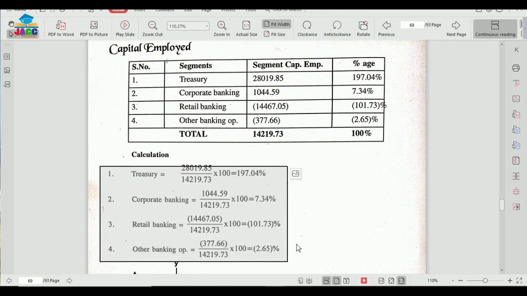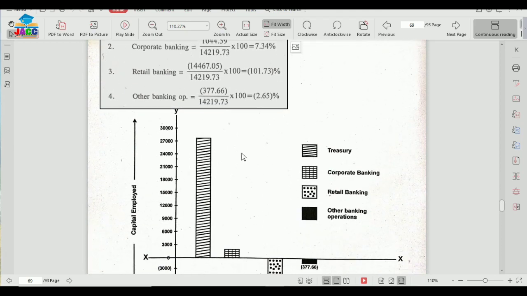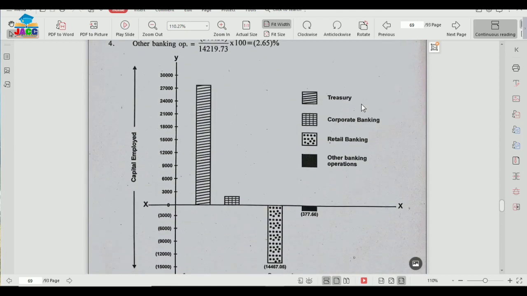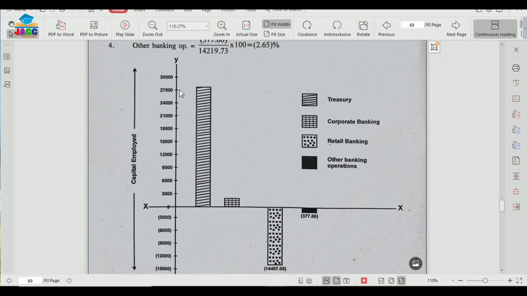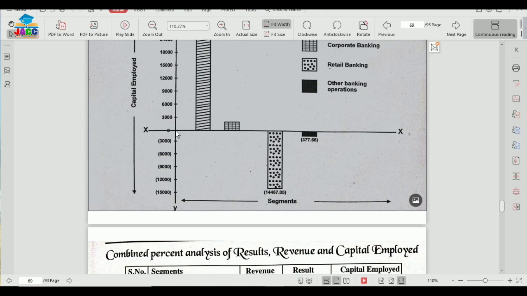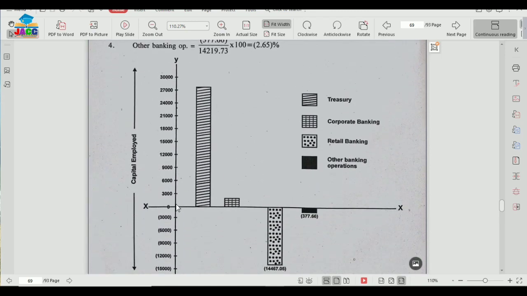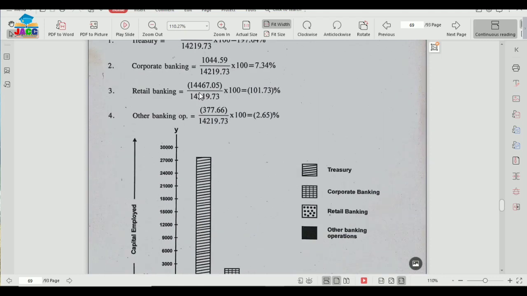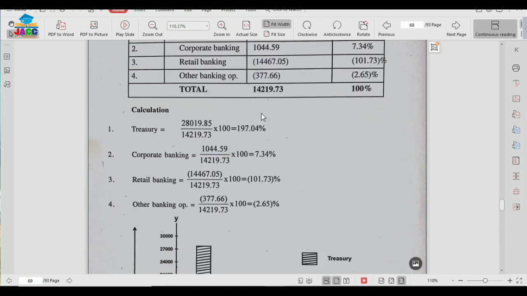And then after making the calculations, now again there's a need to show it through a diagram. Again I have made the bar diagrams. So this is again going in negative, so this is going beyond this axis. So we have taken the base from 0 and the gap is 3000 each, because it's going up till 28,000, which means approximately 30,000.